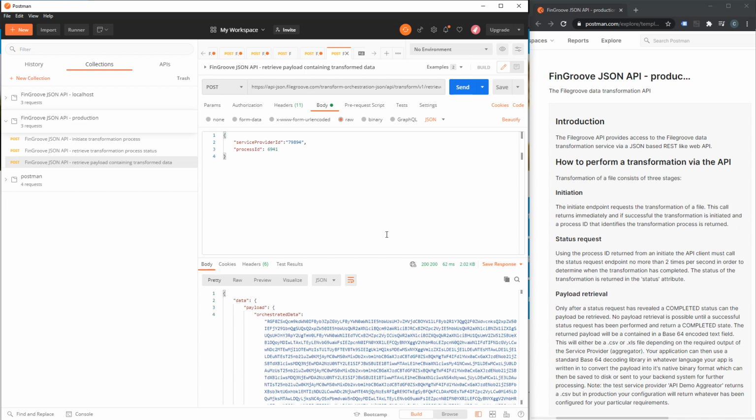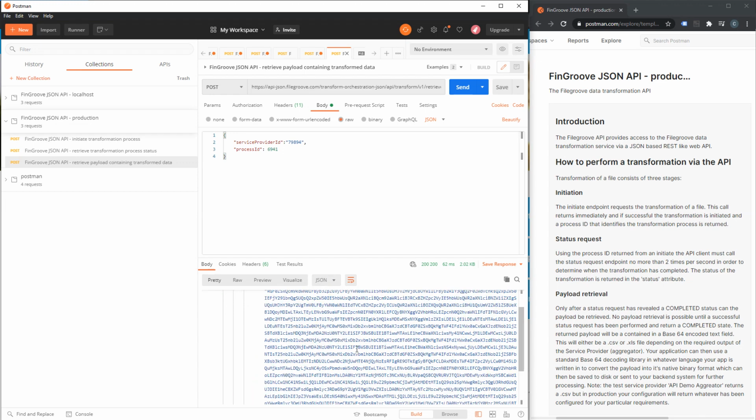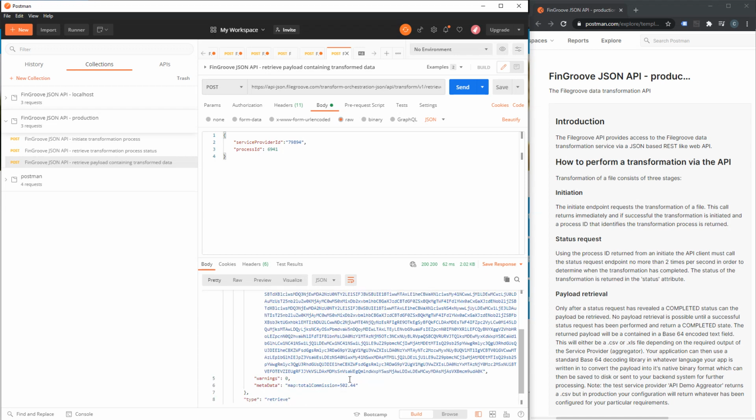You must poll the status, and only when you've got a completed status will you be able to successfully send a request to get the transform data. And here's the transform data. Once again, we send it back to you in base 64 encoded format. We also have some metadata that we send back. So in this case, it's the total commission.